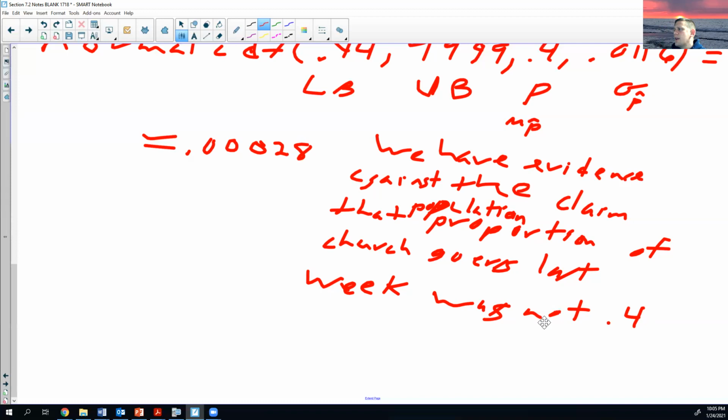So the claim is that it's 0.4. Last week, the claim was that it was 0.4. Maybe that's typically about 40% of people who go to church. I don't know. But let's say it is 0.4. Well, this week we found a sample proportion that said it was 44%. So that's only 4% off, but 4% can be a big deal. So what does our probability say? Well, 44% or anything larger wasn't very likely. So that is evidence against this claim that it was 40%.